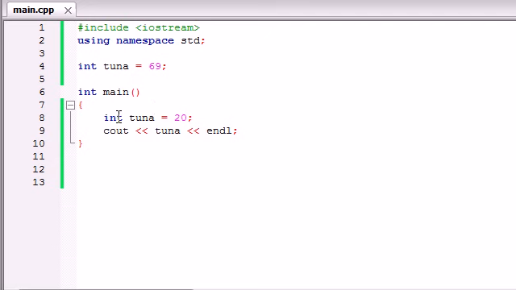So you're saying, alright, let's go ahead and say that I'm building a function just like this, and I want to call both of these variables tuna, but I actually want to use this variable tuna out here. Well, how do I tell my program that, alright, I know you have a local variable called tuna, but I want you to use this one? Well, in order to do that, you need to use something called the unary scope resolution operator. In other words, the colon colon.